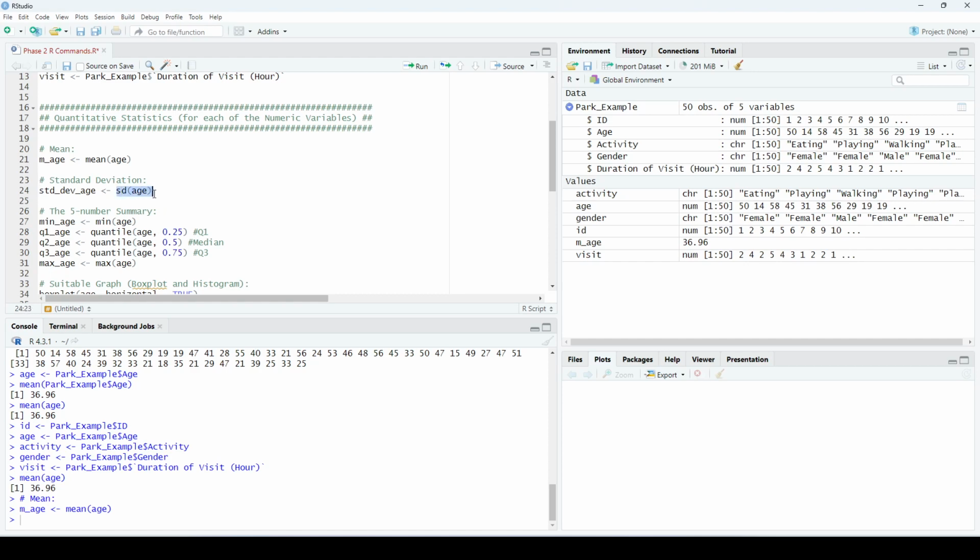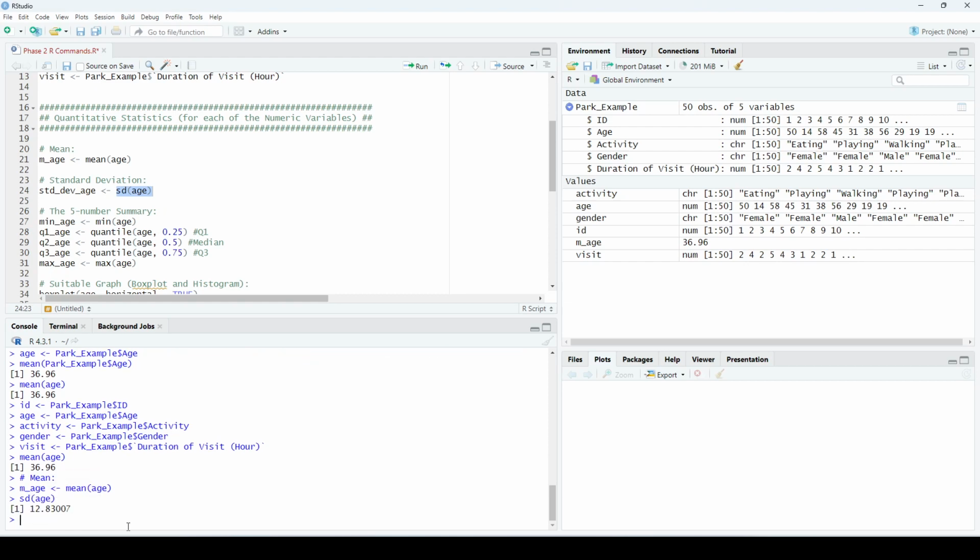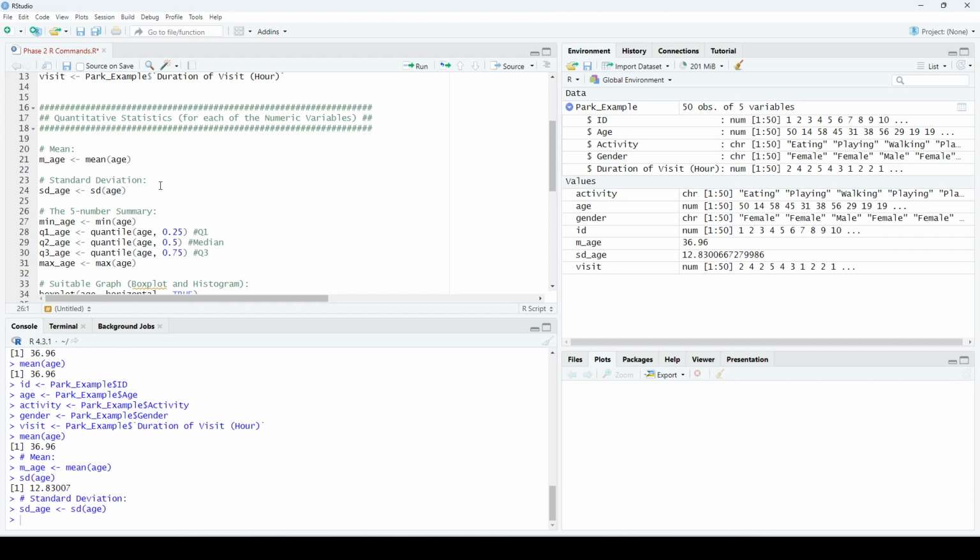So the standard deviation, the command is sd of age. This will display the value of the standard deviation, but it's not going to save it here. So I will call it sd underscore age, then the assignment operator, then sd of age. This will store it here, so I can use it later.